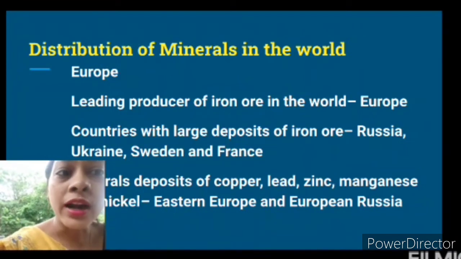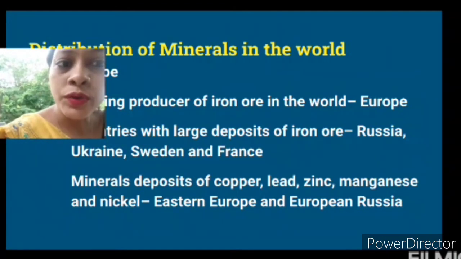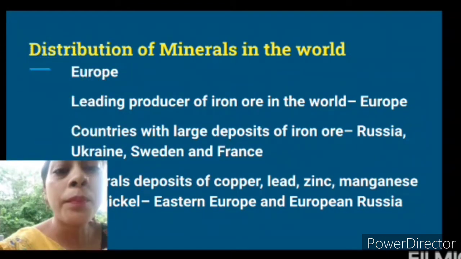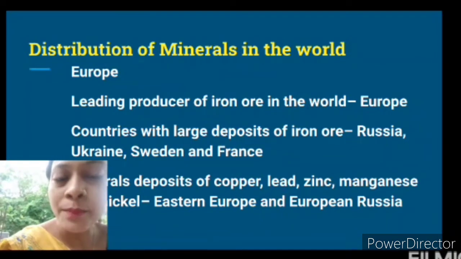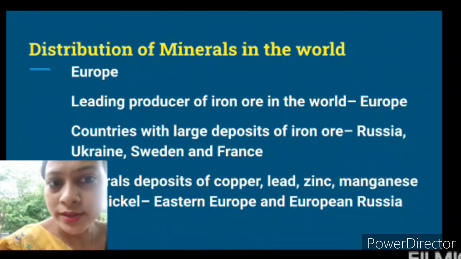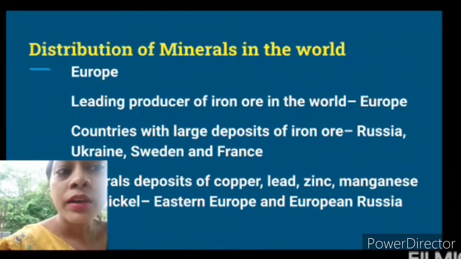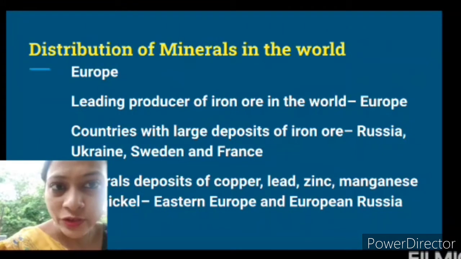Then countries with large deposits of iron ore in Europe are Russia, Ukraine, Sweden, France. Then mineral deposits of copper, lead, zinc, manganese, and nickel are found in Eastern Europe and European Russia, not in Asian Russia. Because Russia is divided into two. Some part is in Europe and the major part is in Asia. So European Russia is rich in all the deposits of copper, lead, zinc, manganese, nickel, etc.